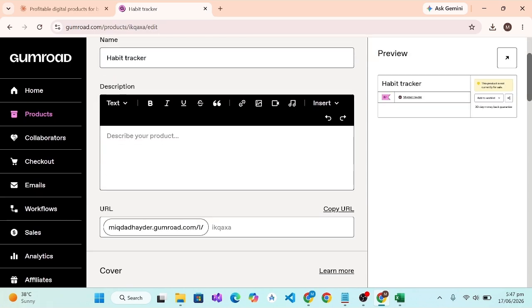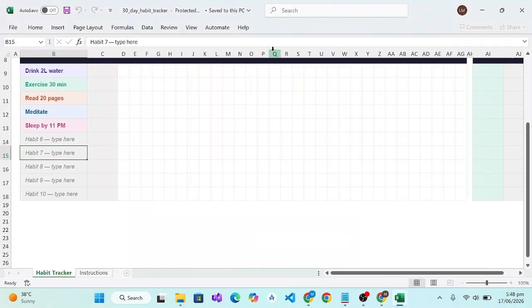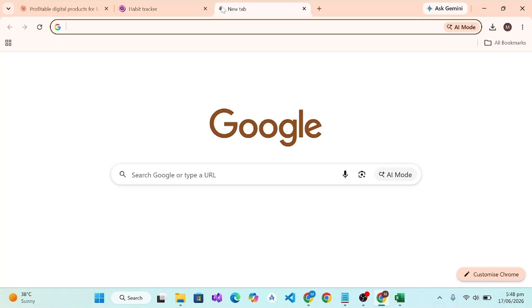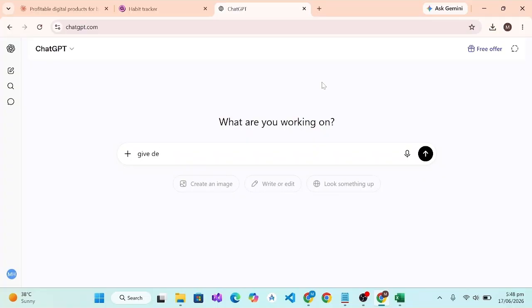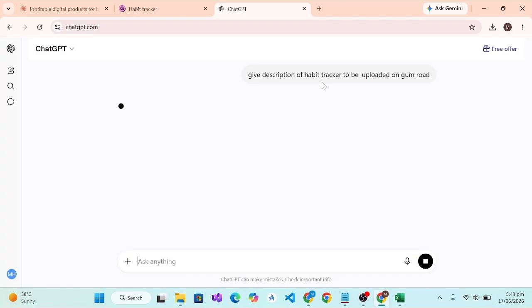So our product is being added. Here you can give any type of description. One of the easiest ways to give a description is to go to ChatGPT and ask it to give the description about a habit tracker. So we will ask: give description of habit tracker to be uploaded on Gumroad.